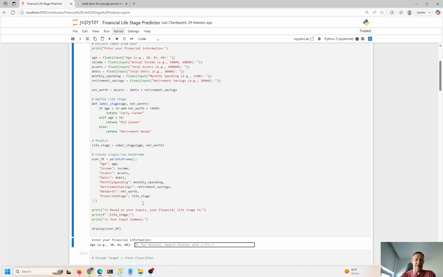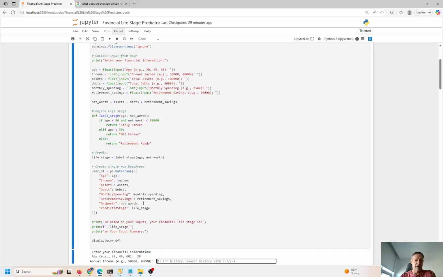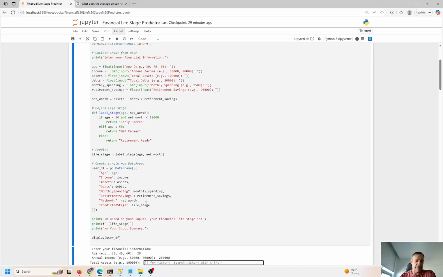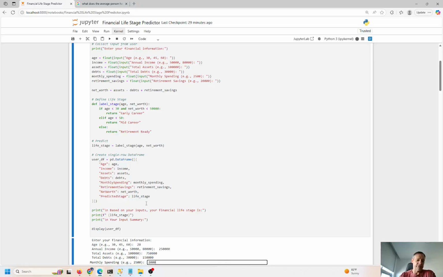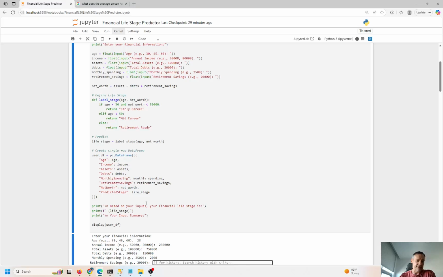Age is, let me say 28. That's less than 30, and I've saved, let's say, make 250K, and net worth, total assets, I'm going to put at, let me do 750K. Total debt, I'm going to say small mortgage, 150K. Monthly spending, 2,000. And retirement savings, I'm going to say 600K. Okay, so I should put this definitely under 30, right? Because I put 28 for my age. And if net worth is less than 50,000, then early career.